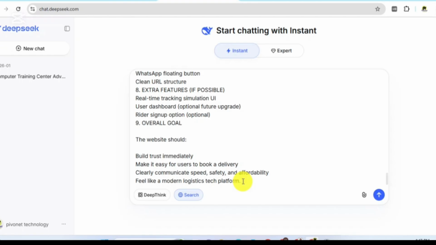Now we are going to add this for those that don't know anything about coding. This is very important. We are going to tell AI, please, I don't know anything about web design or coding.